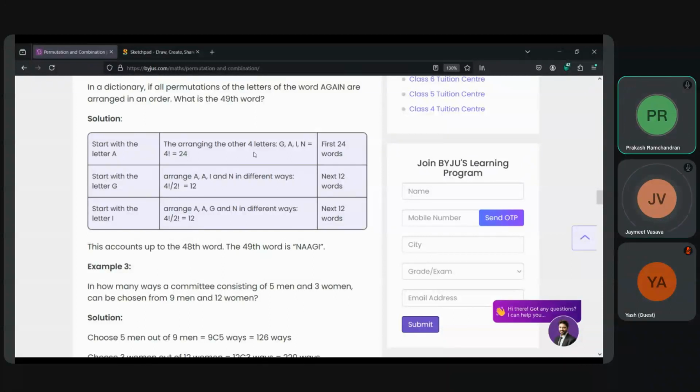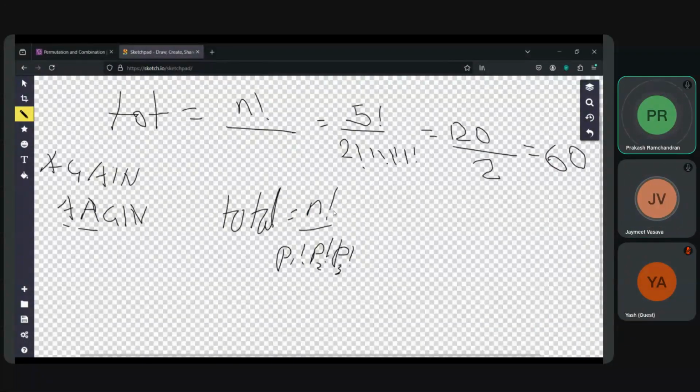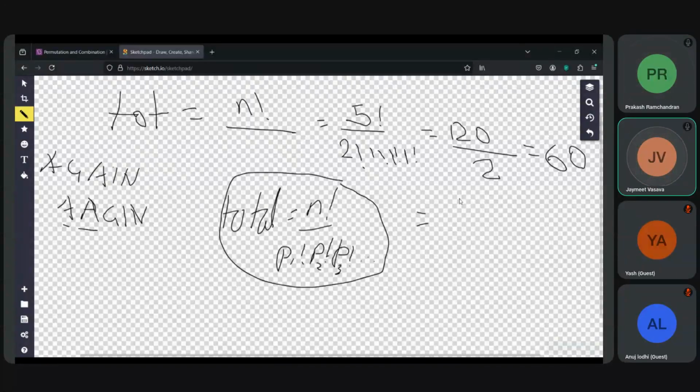Now, going ahead, as said over here, the permutations were calculated using this formula. So if we use it for the word, let's say, 5 letters.